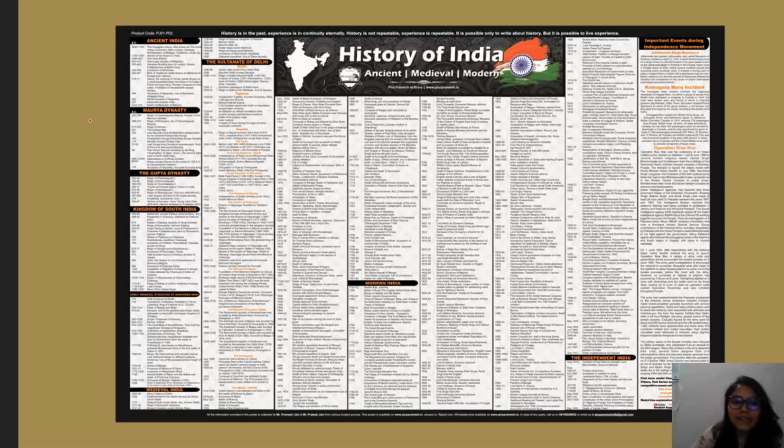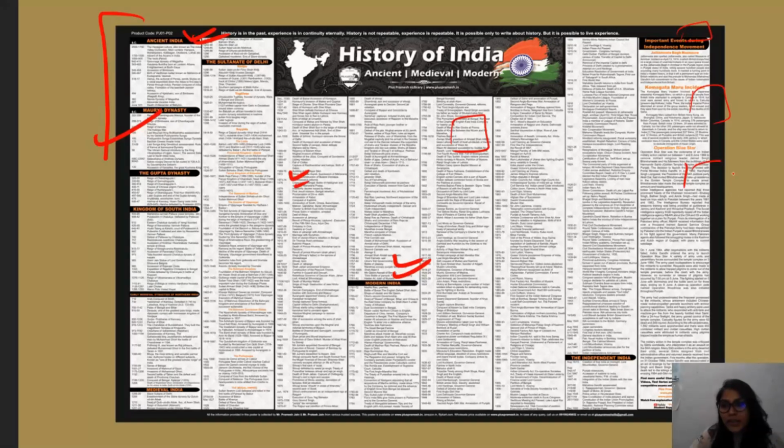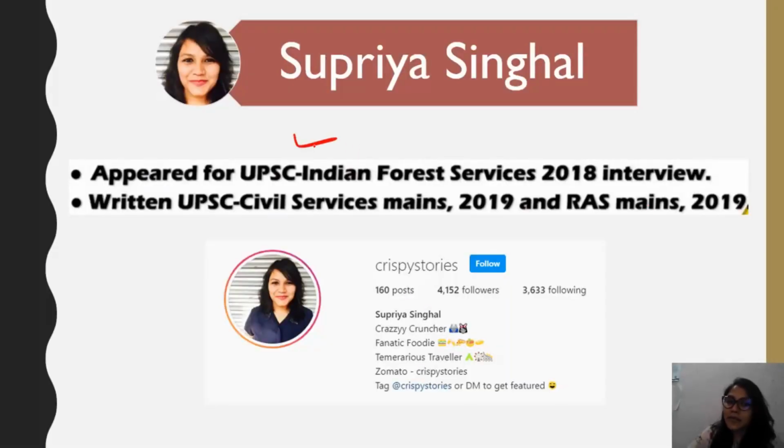So, this is the overview of the chart, as you can see here, starting from ancient, going till medieval and then till modern. So basically it's a one-stop solution for your entire history, and I have been repeating it and I'm telling you, this chart you might modify it according to what you need. So you can stick sticky notes over this wall chart wherever you want and put some extra pieces of information also.